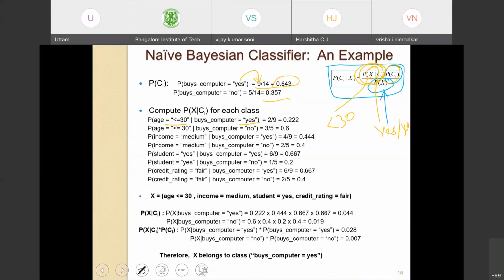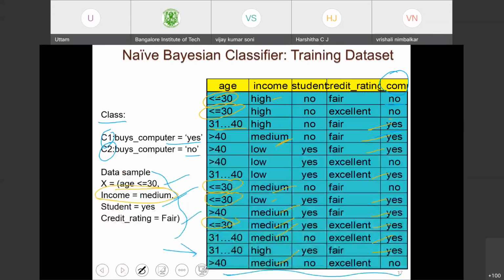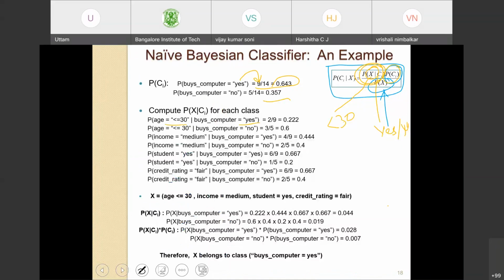So income is medium and buys computer equal to yes: there are 4 such cases, so 4 out of 9, 0.444. Similarly, income is medium and buys computer equal to no is 2 out of 5, which is 0.4.